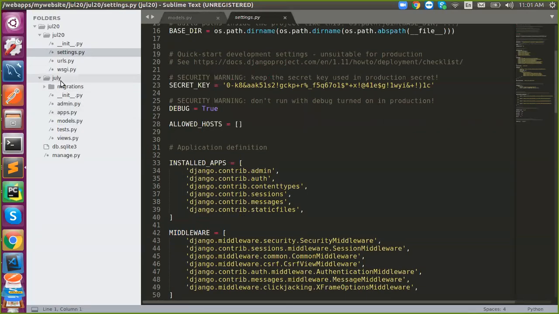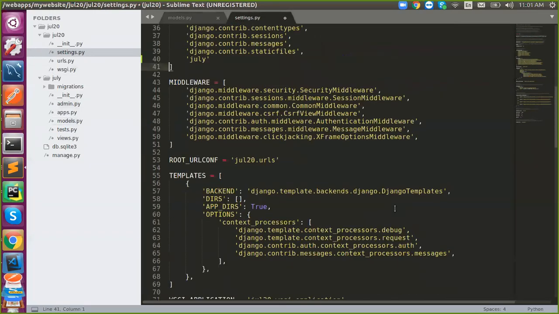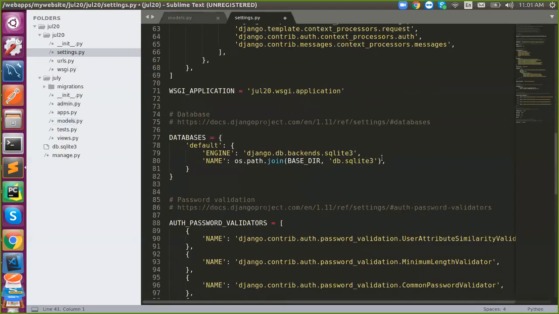So this is my application, right? I've created that application. So you need to add it to your installed applications, and then in the database I need to configure. Okay, if it is MySQL, we have to use the MySQL engine.